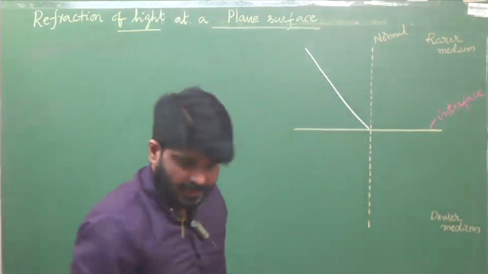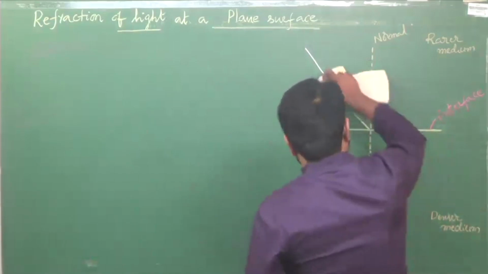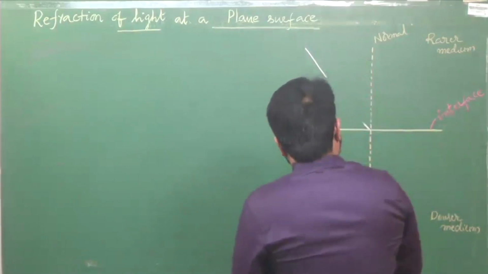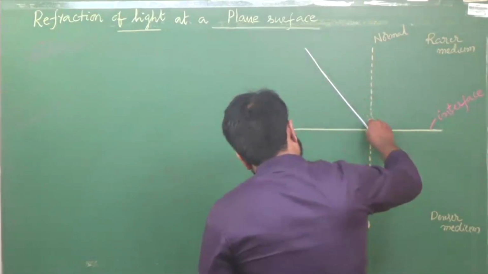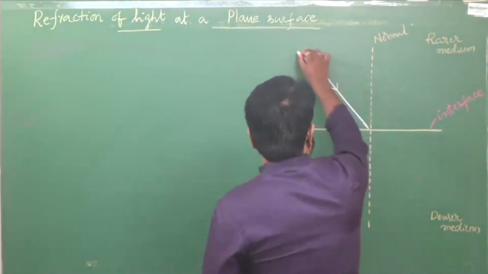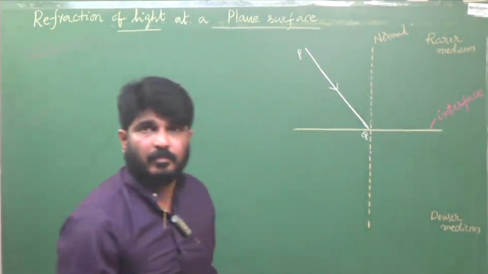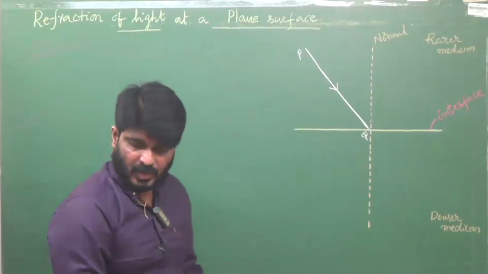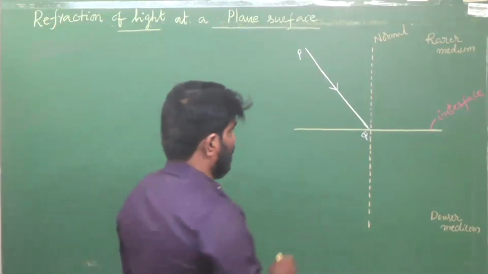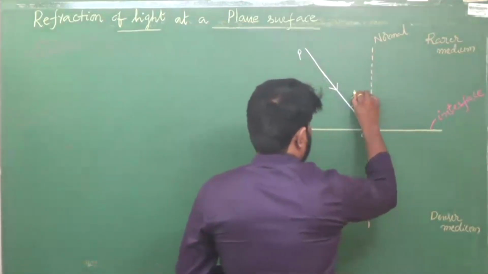Okay, that is the incident ray. Let us try to draw that straight. This one. Say PQ. Tell me what is PQ? Incident ray. Now tell me what is the angle of incidence. We all know how to measure the angle of incidence. This one. This is the angle of incidence.